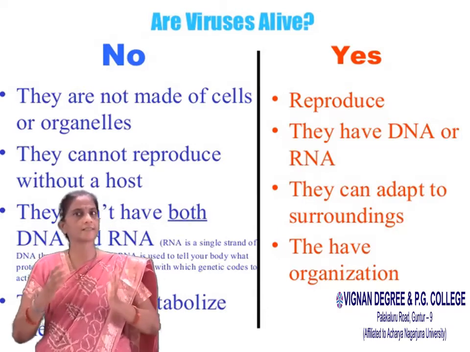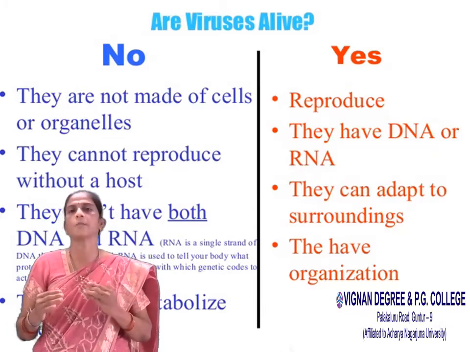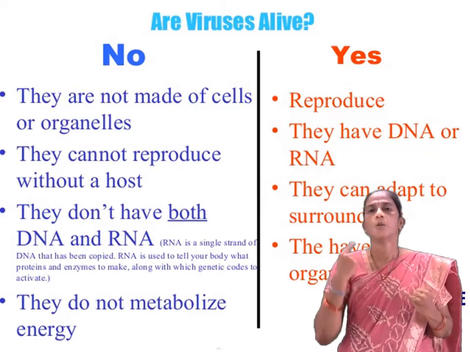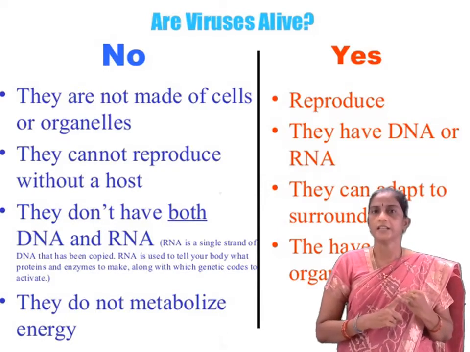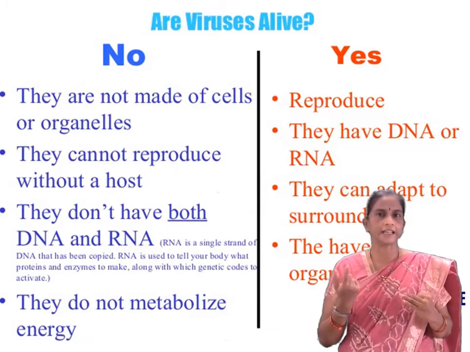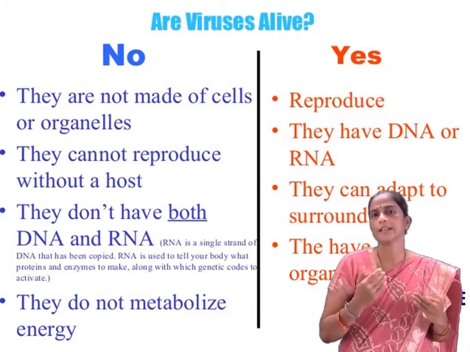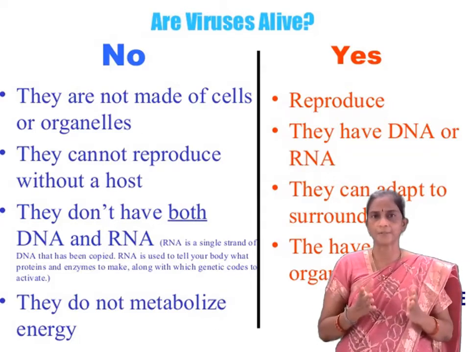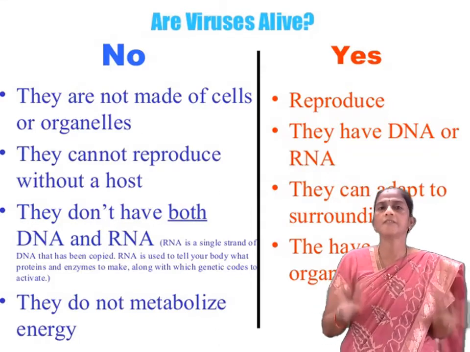But viruses are living things, which is explained by the following points. They can reproduce themselves by using the host's replicatory machinery. They have genetic material, DNA or RNA. They can adapt to the surroundings. They have organization. So these points explain that viruses are living things.